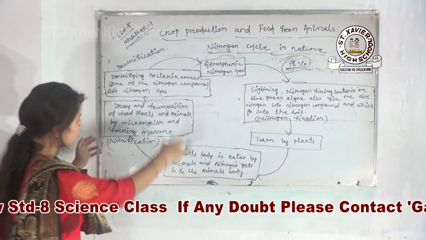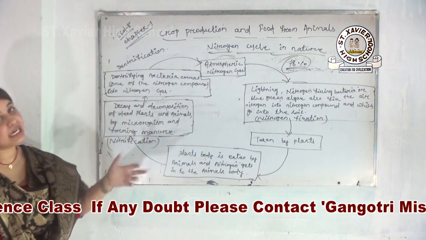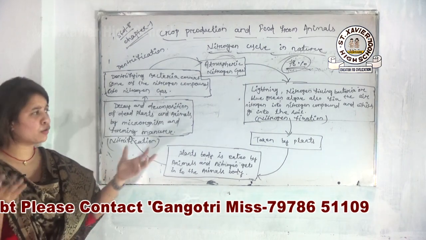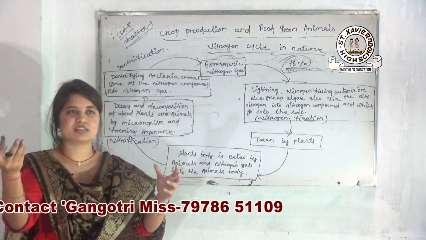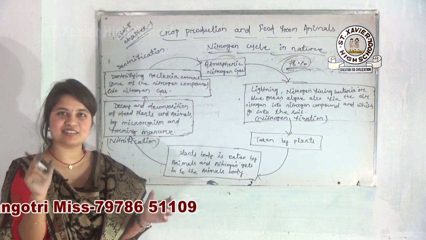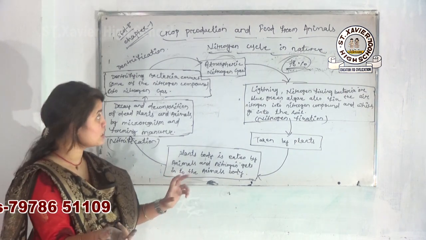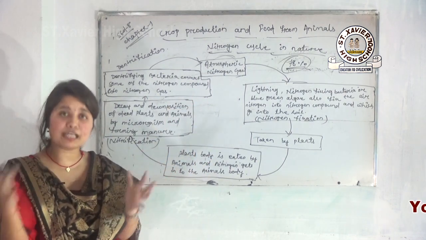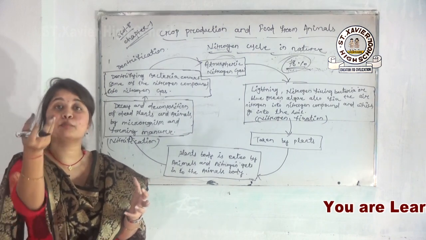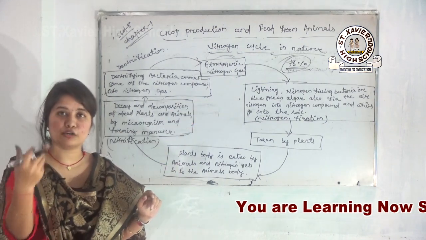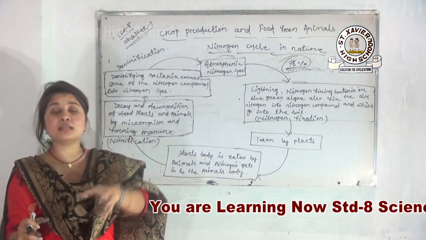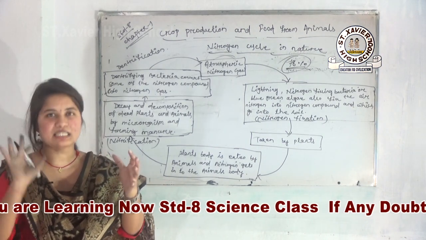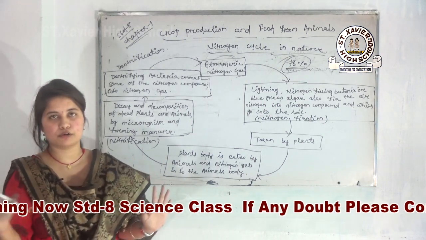Yes or no? Now just look at the board. All of you find out that the entire diagram is an endless process. So that's why this is known as your nitrogen cycle. And why do all of you read about the nitrogen cycle, not your oxygen cycle? There is no oxygen cycle, no such word in your science, only nitrogen cycle, because a huge amount of nitrogen is present in our atmosphere, and also these things are essential for us because our body contains proteins, and proteins are the main compounds of nitrogen. And nitrogen compounds means whenever nitrogen combines with different elements or also itself by any process in a fixed ratio, that is known as your what? That is known as your nitrogen compounds.